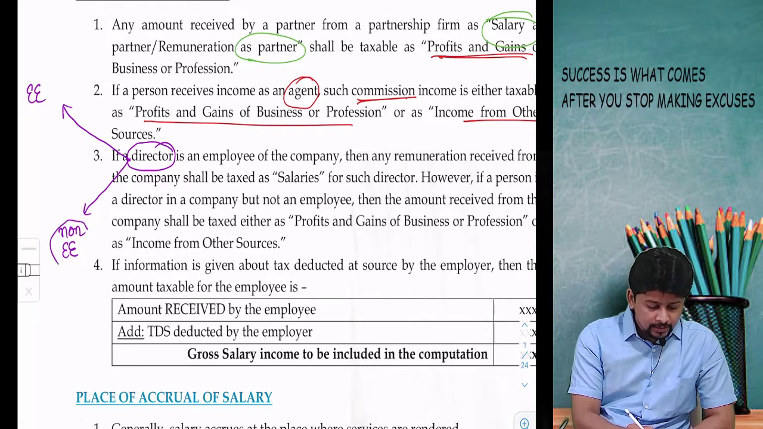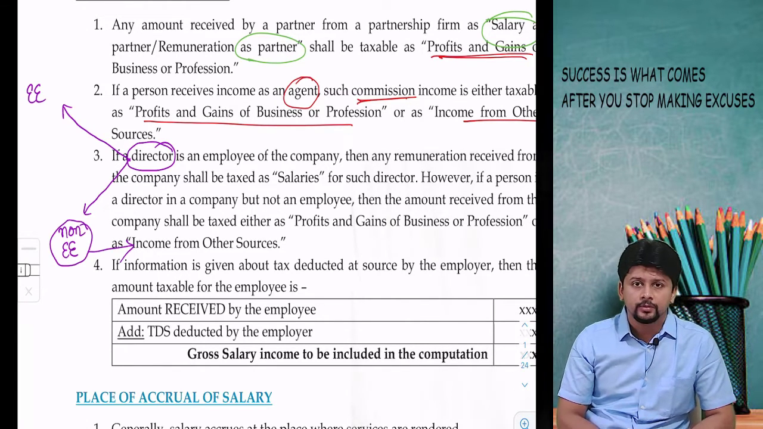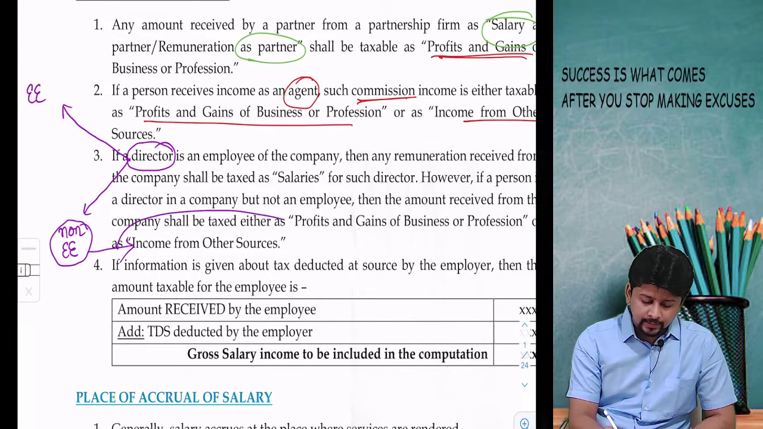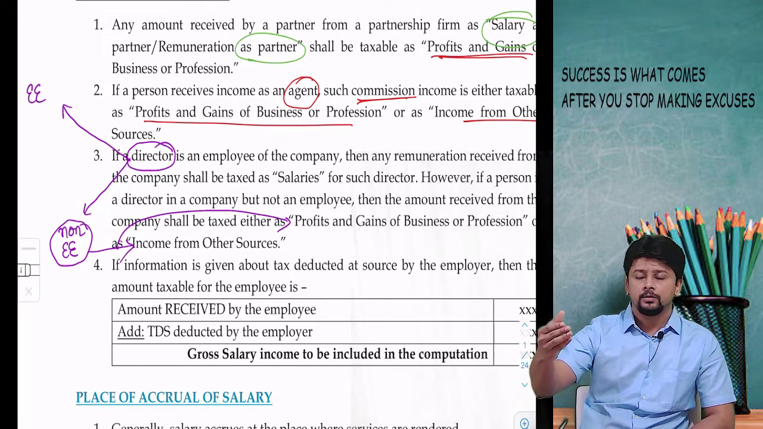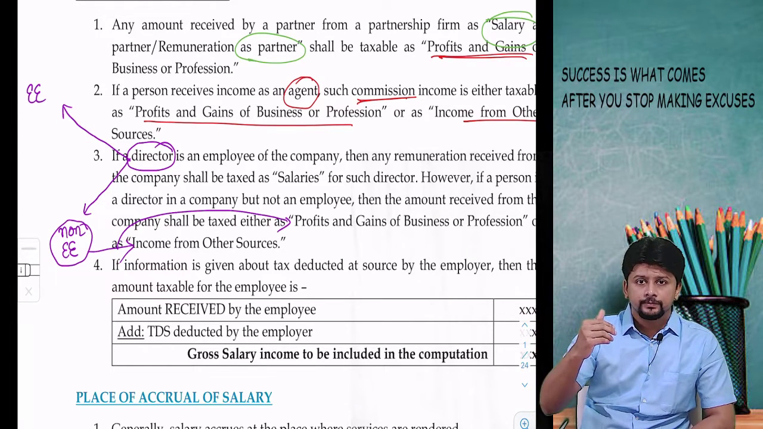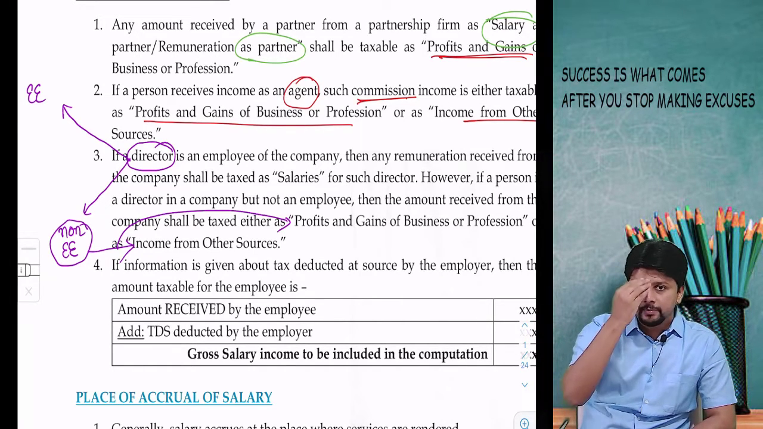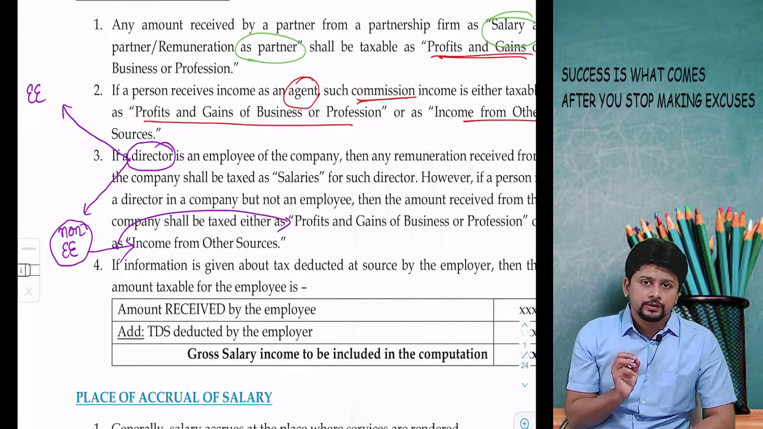A non-employee receiving income from the company, taxable as income from other sources, or can be taxable as PGBP. If you are an individual who is a director in multiple companies, you are acting as a professional, you are giving services in a professional capacity, then it is PGBP, else it will be income from other sources.